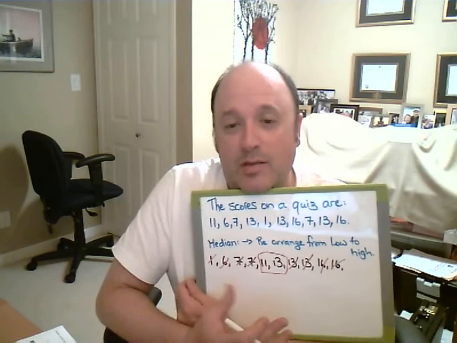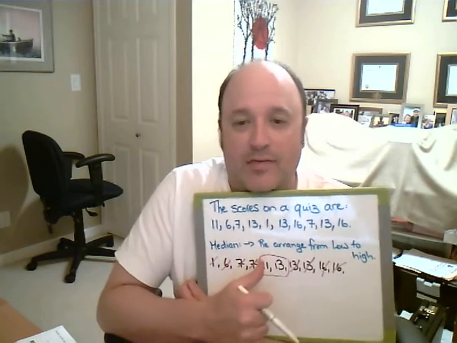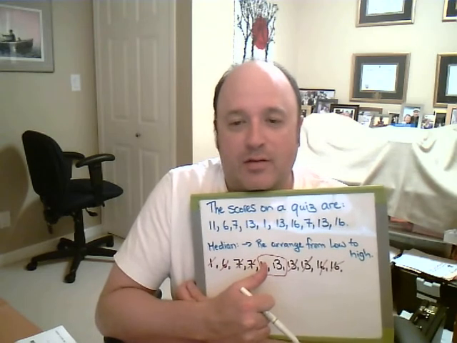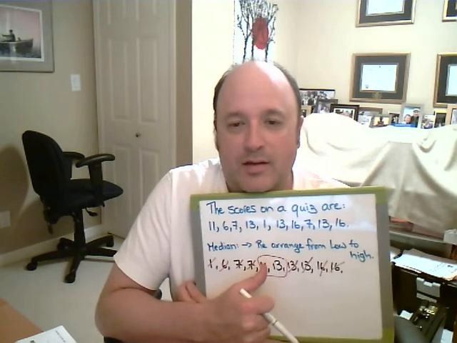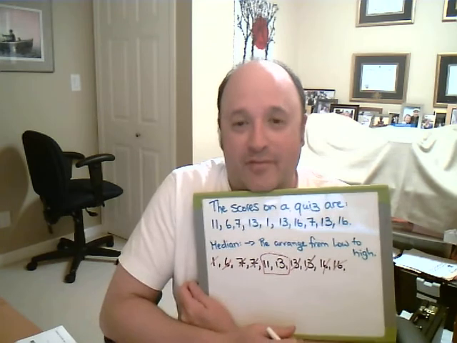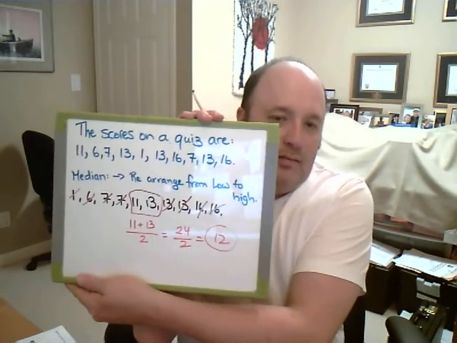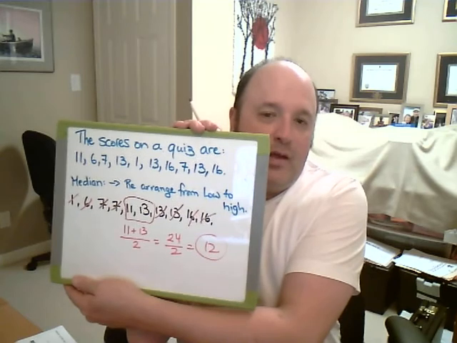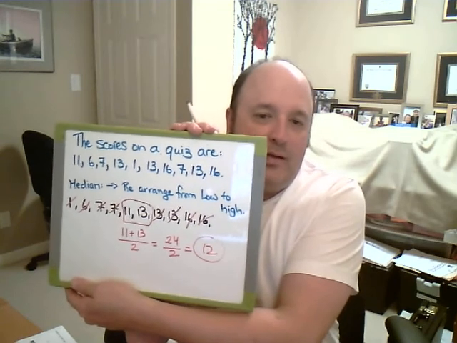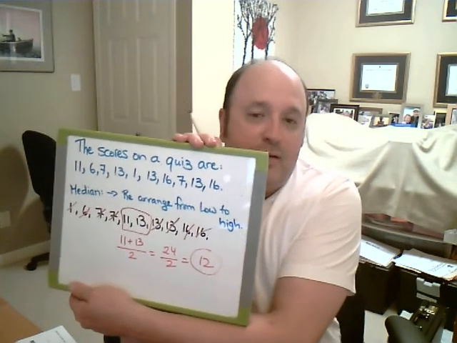If there's only 1 in the middle, boom, that's your number. Like if we didn't have that 11 there, then 13 would be in the middle, and that would be your median. But because there are 2 of them, we have to take the average of those 2 numbers. 11 plus 13 divided by 2, that's 24 divided by 2, so that's 12. There's the median. If you have 2 in the middle, you take the average of the middle. And that's the median.